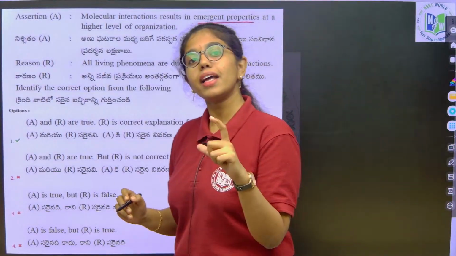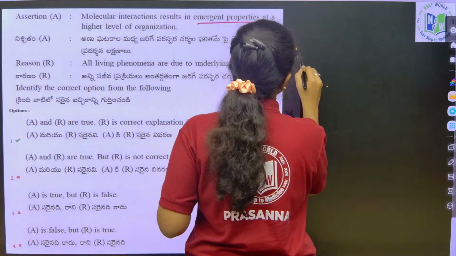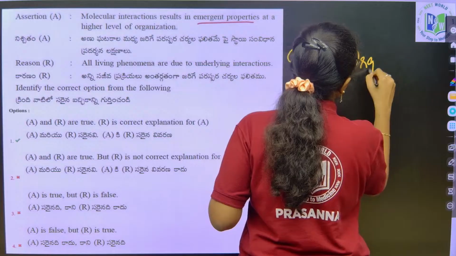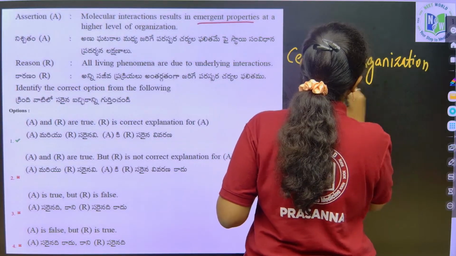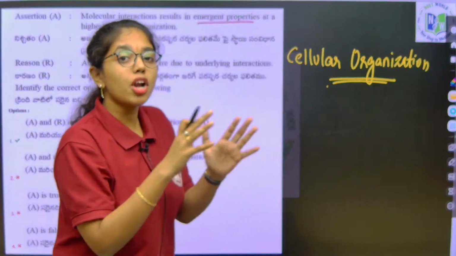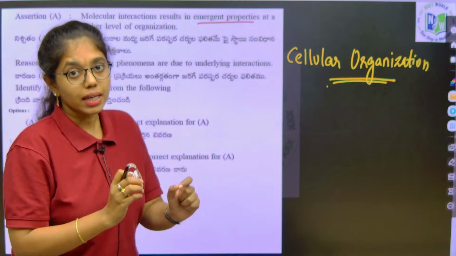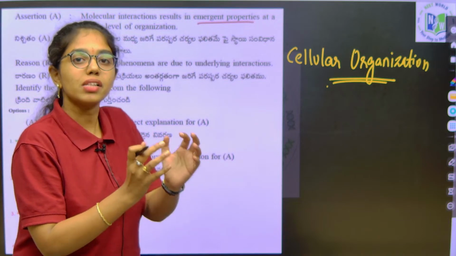There is a paragraph which explains cellular organization in the living world, which says that the properties of a tissue are not present in the group of cells present in the tissue, but are a result of molecular interactions between cells.